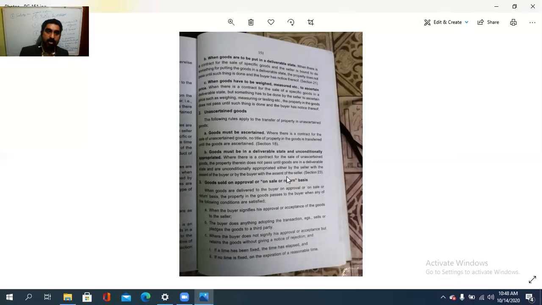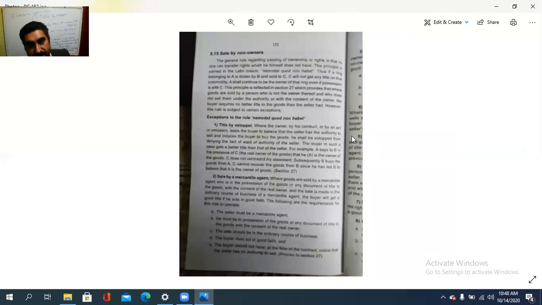Then today we saw sale by non-owners, where the seller is not the true owner, and some of the exceptional rules are these.